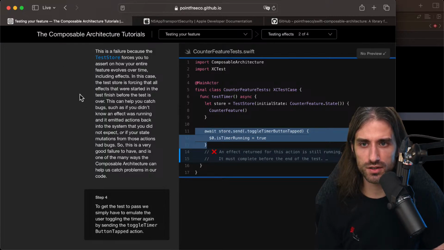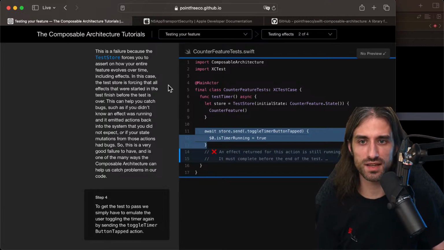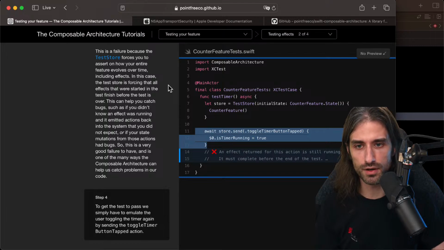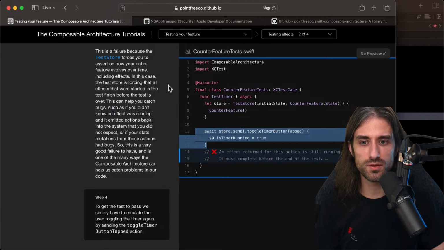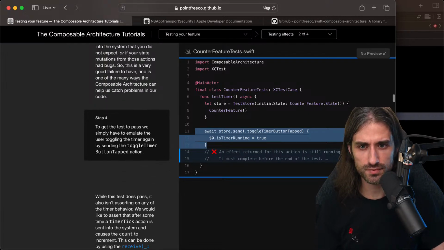So this is a failure because the tester forces you to assert on how your entire feature evolves over time, including effects. In this case, the tester is forcing that all effects that were started in the test finish before the test is over. This can help you catch bugs, such as if you didn't know an effect was running and it emitted actions back into the system that you did not expect, or if your state mutations from those actions had bugs. So this is a very good failure to have, and is one of the many ways the composable architecture can help us catch problems in our code.